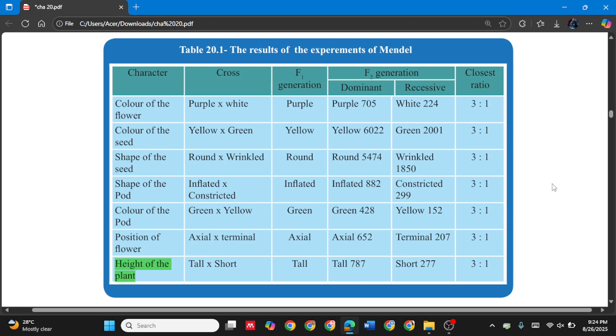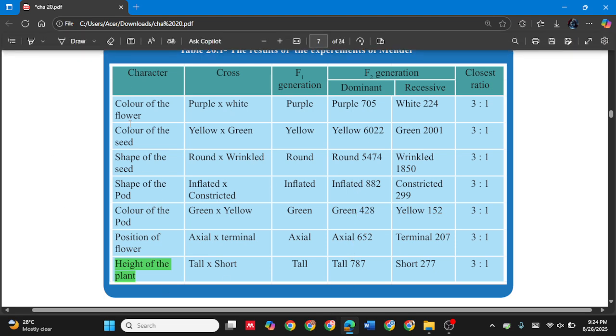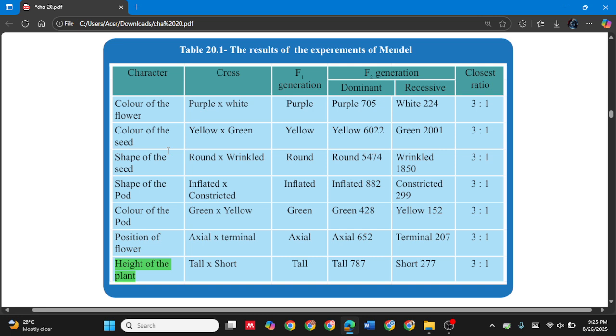So these are the 7 characteristics we are going to learn, and there are dominant characteristics and also recessive characteristics. What are the dominant ones? When it comes to height, the tall ones are dominant. The position of the flower is axial. The color of the pod is green. So these are the purple, yellow, round, inflated, green, axial, tall. These are the dominant characteristics of these characters. Dominant means that when you have both dominant and recessive genes, it shows the characteristic of the dominant instead of the recessive.